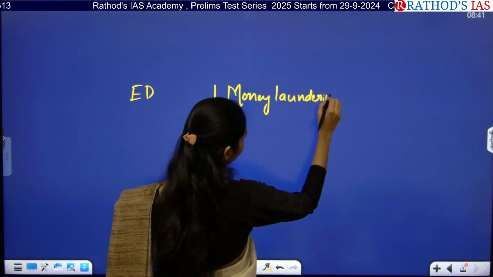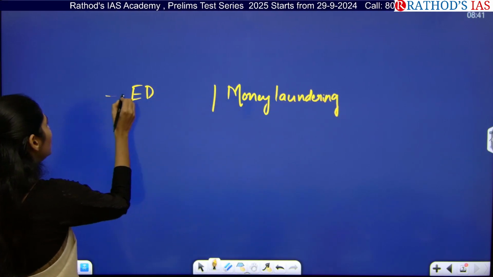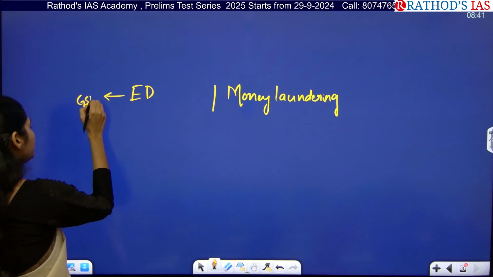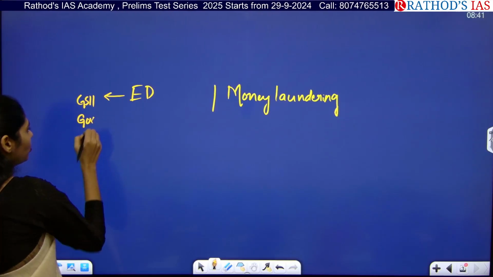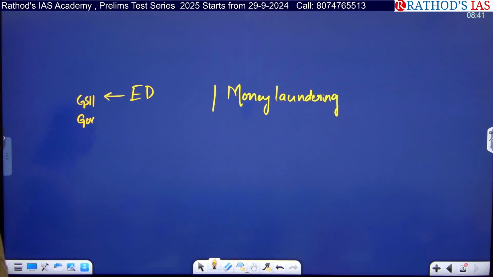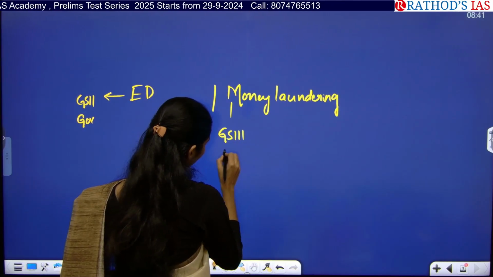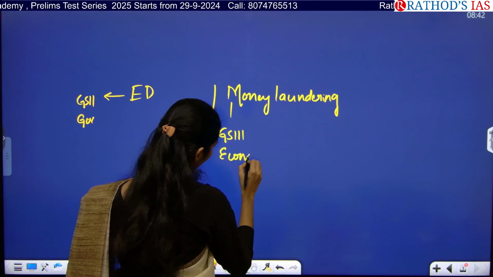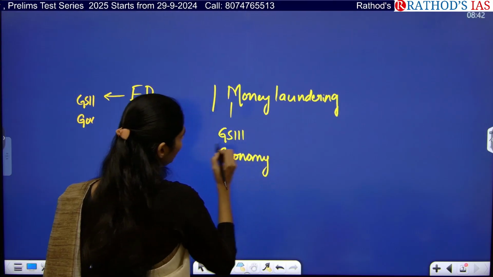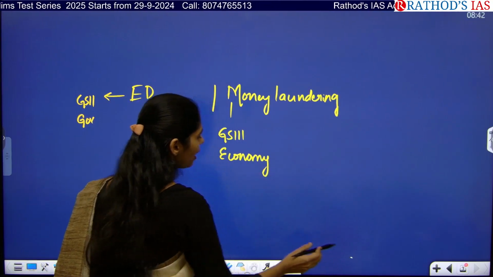So from which subject can you connect this? You can say this is from your GS paper 2, under the governance point of view. And money laundering you can see from GS paper 3, under economy. So what are the dimensions you have to see?